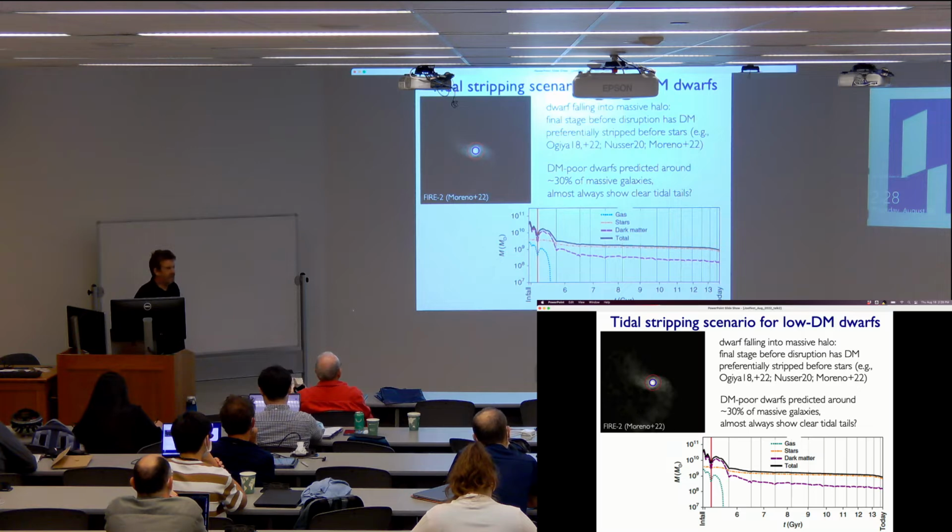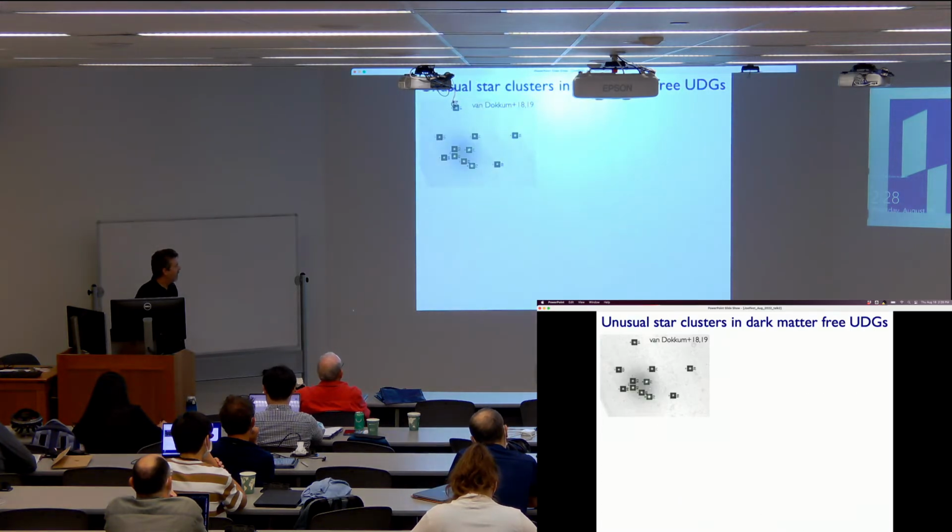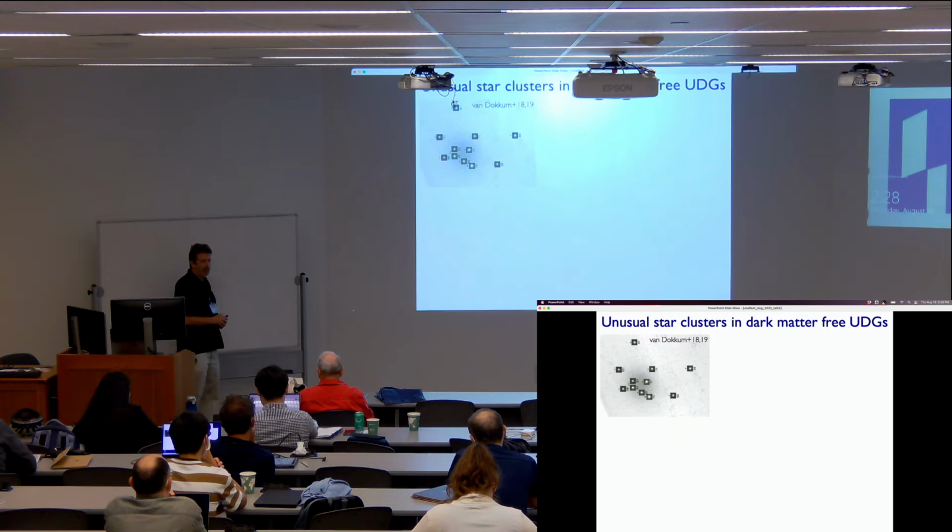Okay, well, another part of the puzzle is that these galaxies are unusual, not just in being dark matter depleted, but also in having an unusual population of star clusters.